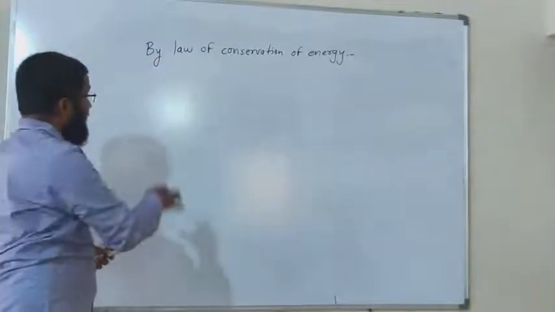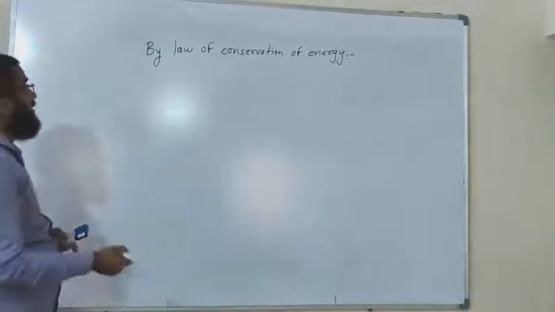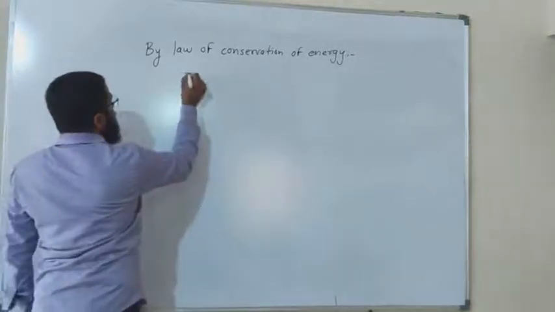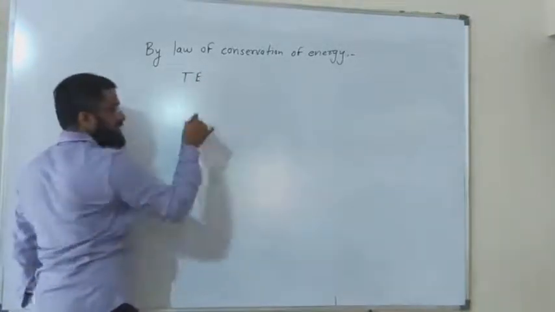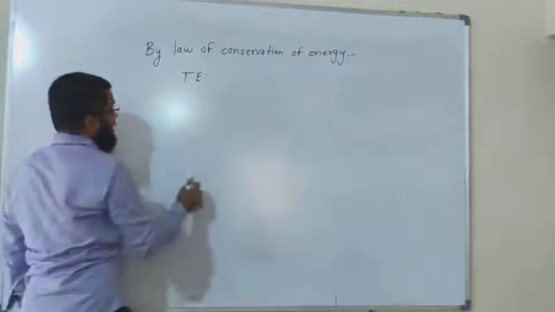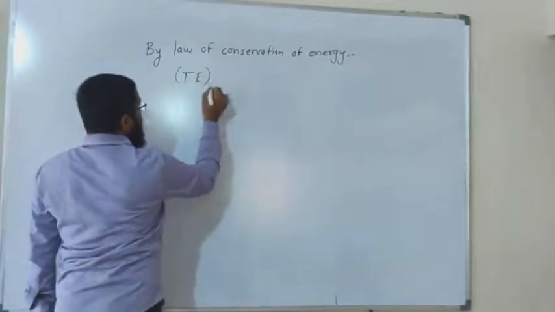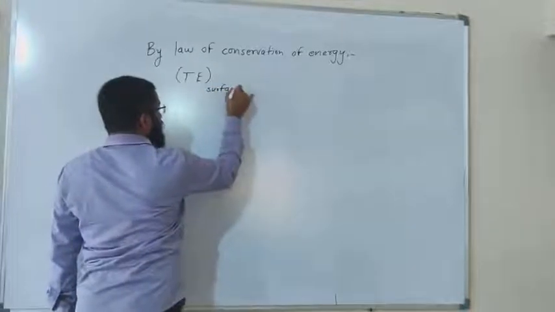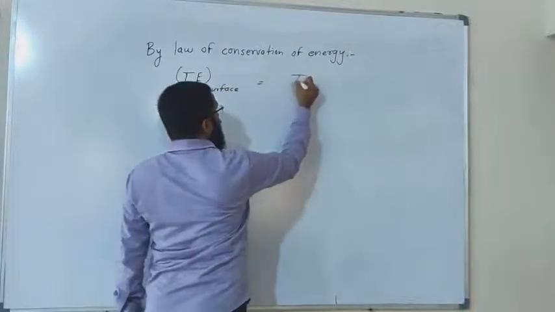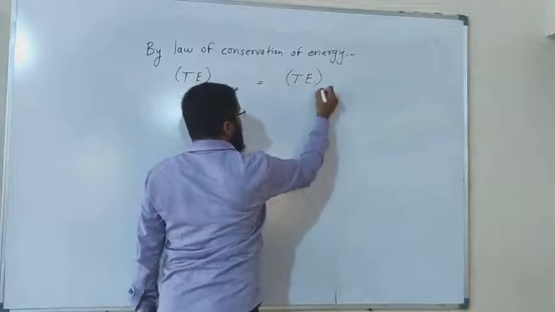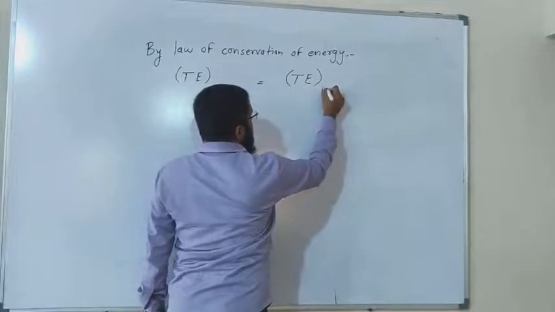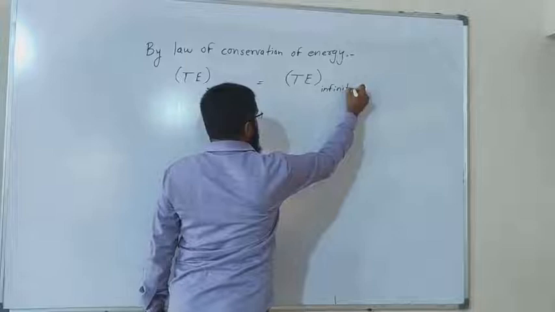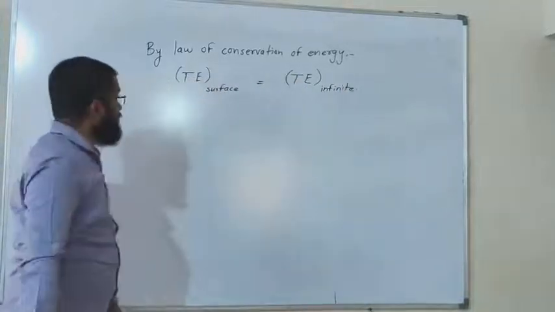So by applying the same law here in the 10th standard, I can write the total energy. Total energy is nothing but the sum of the kinetic and the potential energy. The total energy of the object on the surface of the earth should be equal to the total energy of the object at some infinite distance. Okay, so what is the total energy?